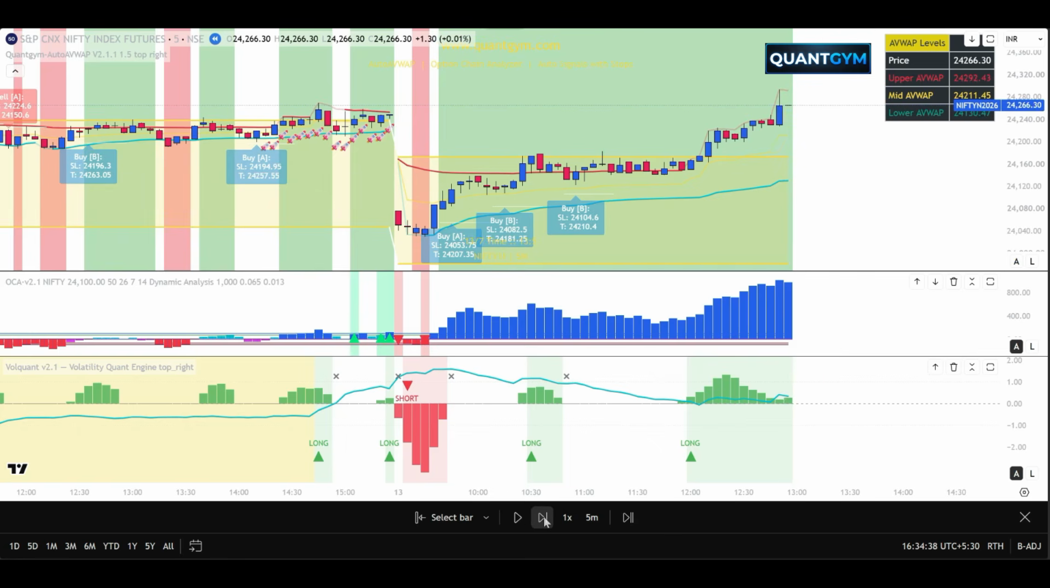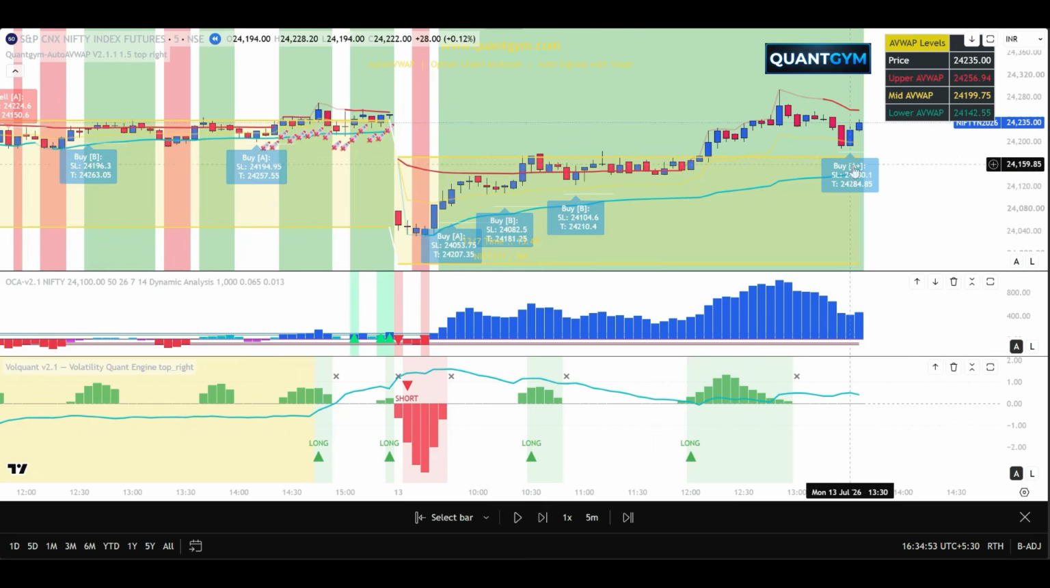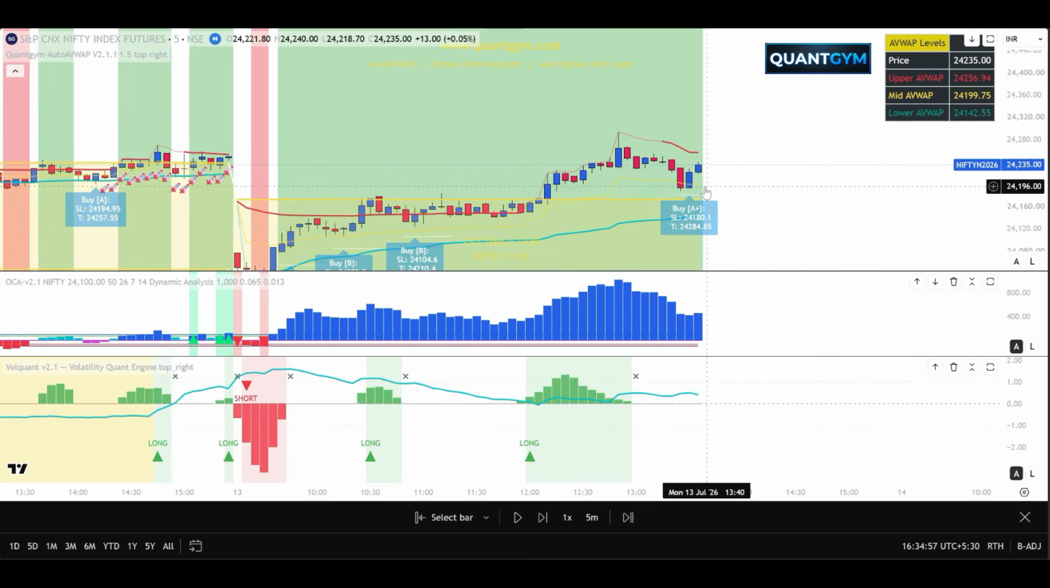If you proceed, I'm again waiting for a buy signal. It should either come from the AVWAP or from the Volquant. Yeah. This is your buy signal. So I buy out here at 22,227 because this is a buy signal. This is your stop loss. OCA is bullish and so on.